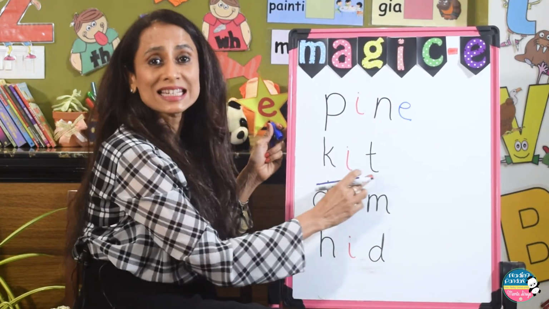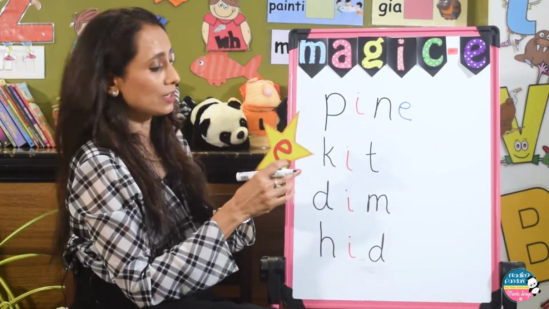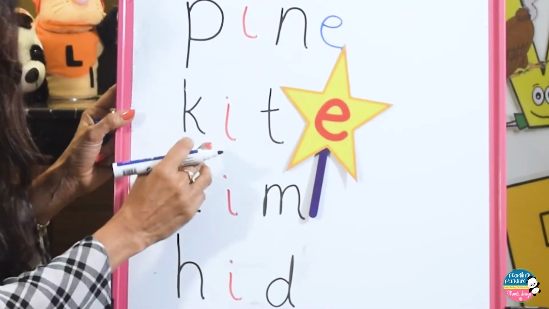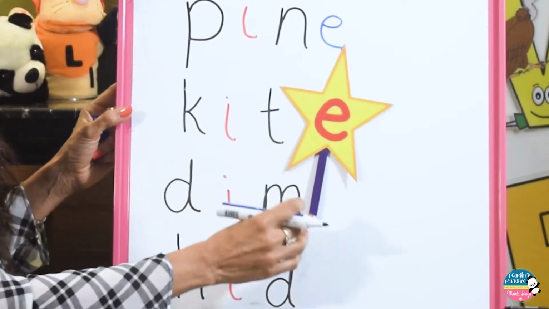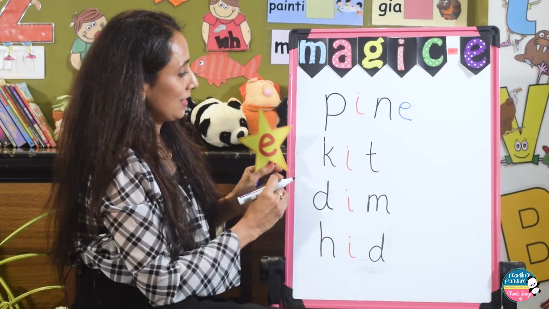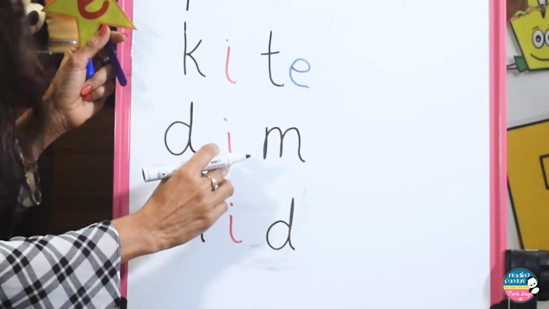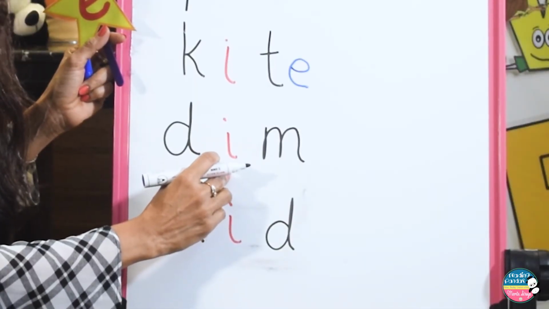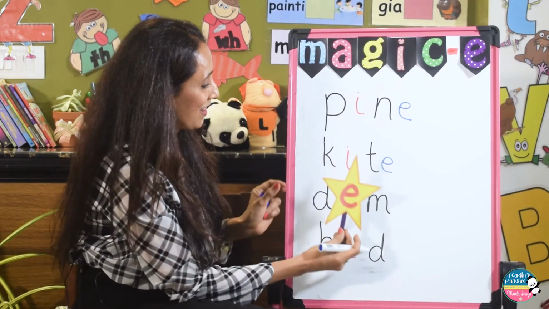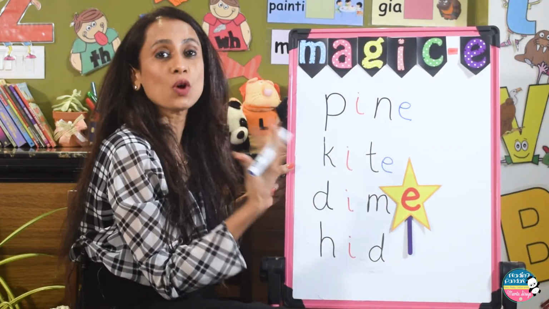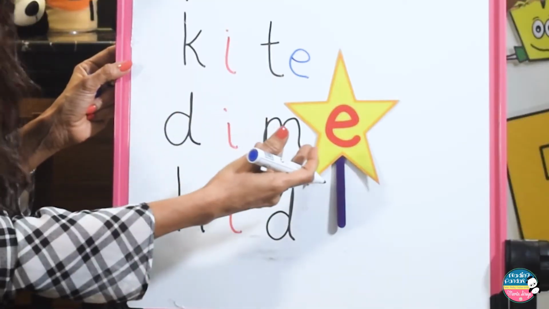Then we have kit, and then magic E will come and tap on it, and the word kit will turn into kite. And the next one is dim, where the vowel I is making a short sound, and then magic E taps on it, and I will turn into I, and the word is dime.